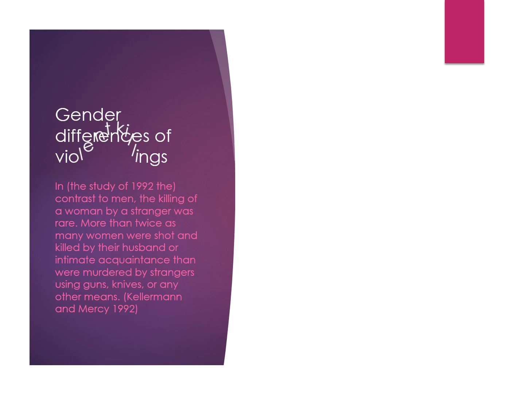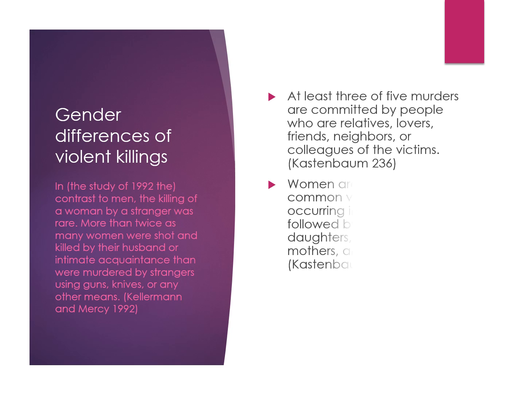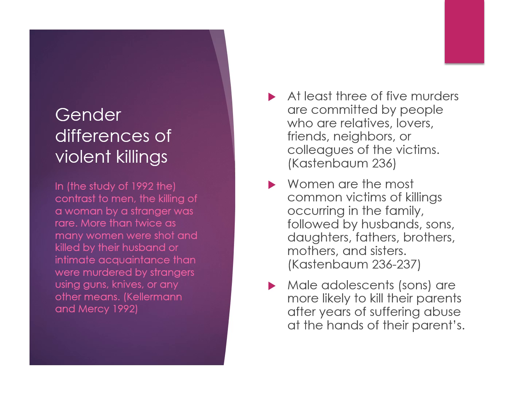Gender differences of violent killings. In contrast to men, the killings of women by a stranger were rare. More than twice as many women were shot and killed by their husbands or intimate acquaintances than were murdered by strangers using guns, knives, or any other means. I got this off of a study I'd read. The reference is provided on my reference page in the PowerPoint. If you want to read more about it, it's actually quite interesting.